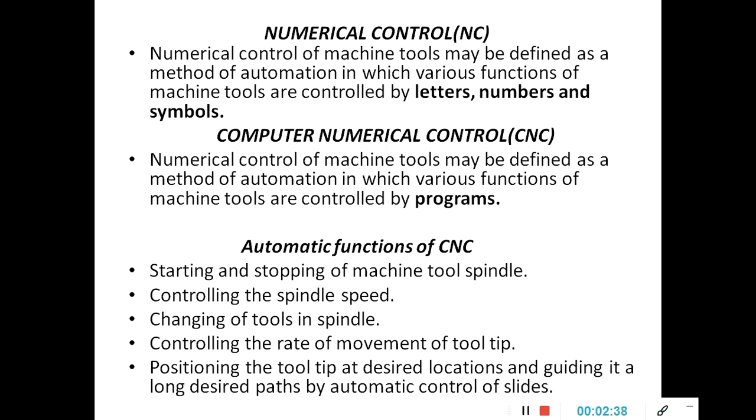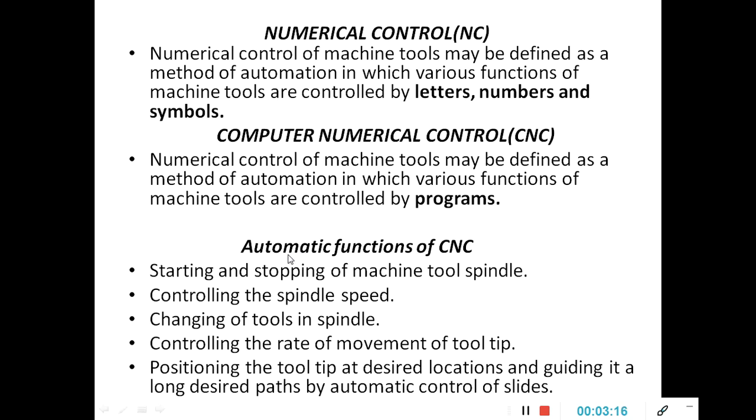The programmer writes the program according to the requirement of a workpiece, and that set of instructions is fed into the computer. According to the program, the various functions of the machine tool are controlled to accomplish the workpiece. This is known as CNC. So how do you define CNC? CNC is the machine tool in which the various functions of the machine tool are controlled by a set of instructions known as a program.